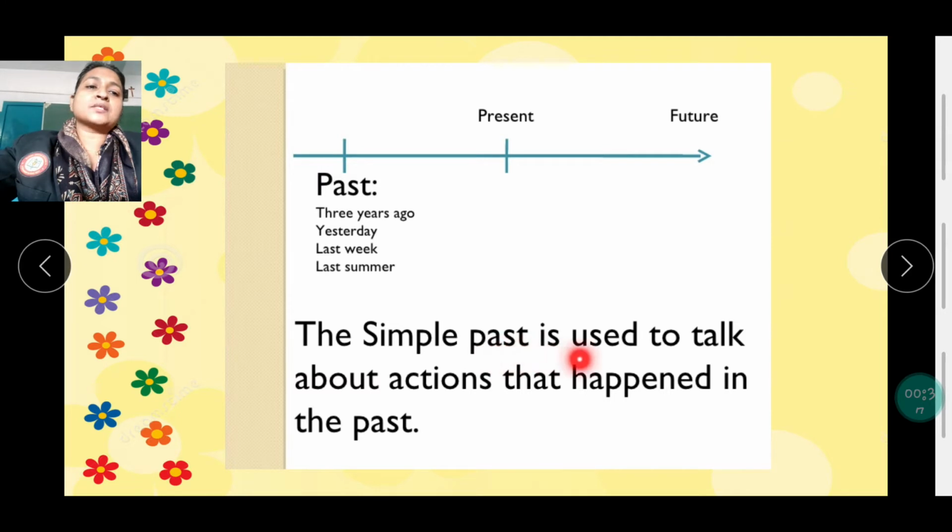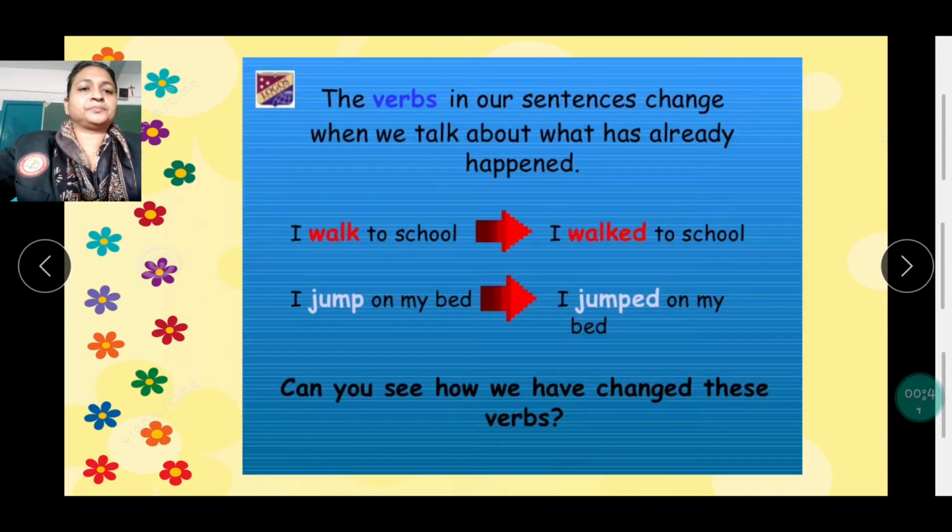The simple past is used to talk about actions that happened in the past. The verbs in our sentences change when we talk about what has already happened. I walked to school. Walk, walked. I jump on my bed, I jumped on my bed. So jump will become jumped. Can you see how we have changed these verbs?